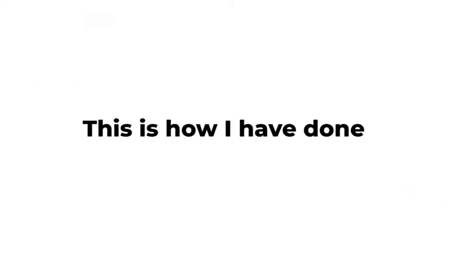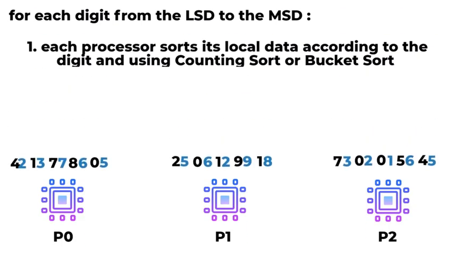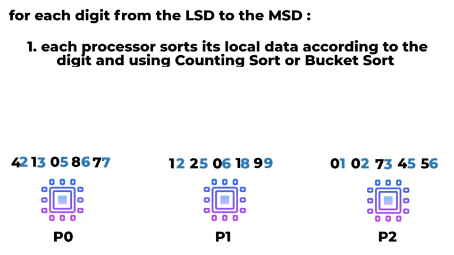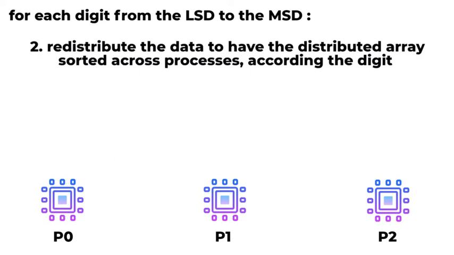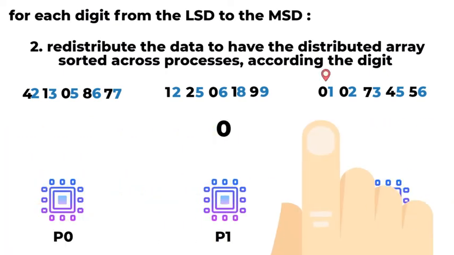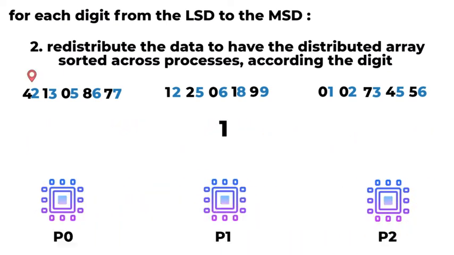Okay, now let's see my solution. For each digit, still from the LSD to the MSD, we first sort locally the data on each processor according to the current digit and using the bucket or counting sort. Then we compute which processors have to send which portion of the local data to which other processors in order to have the distributed list sorted across the processors and according to the current digit.